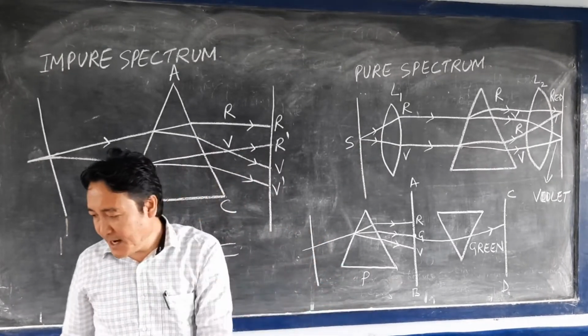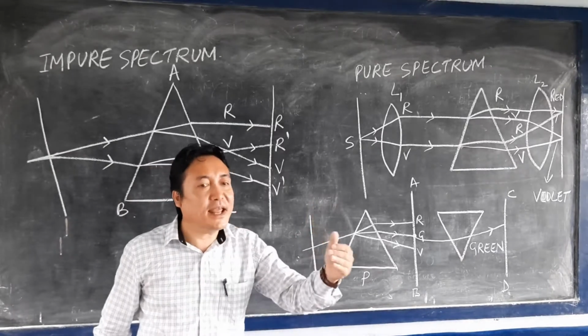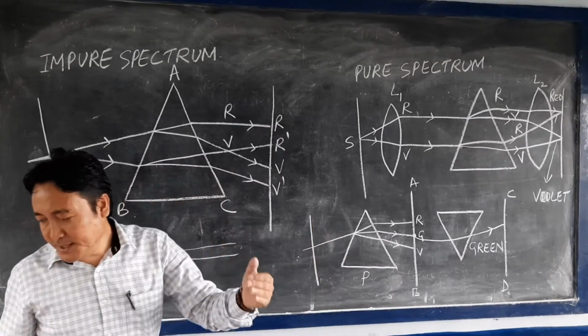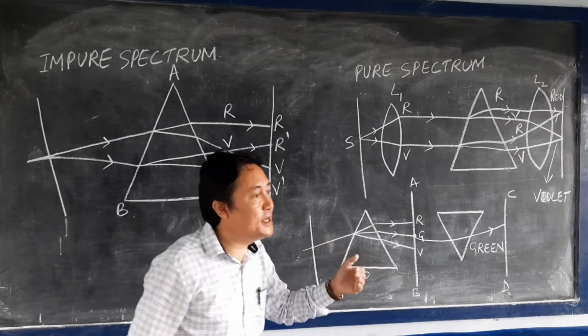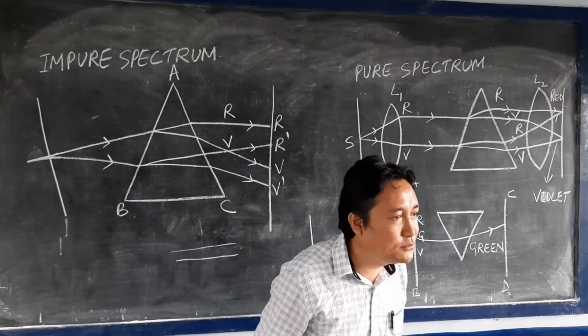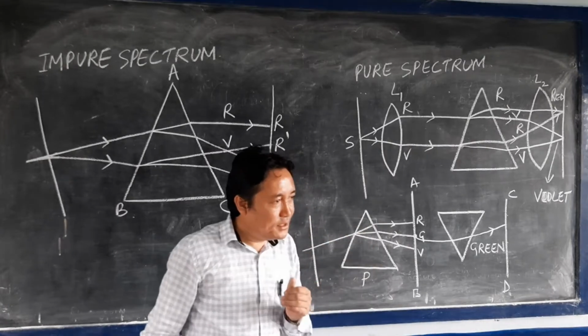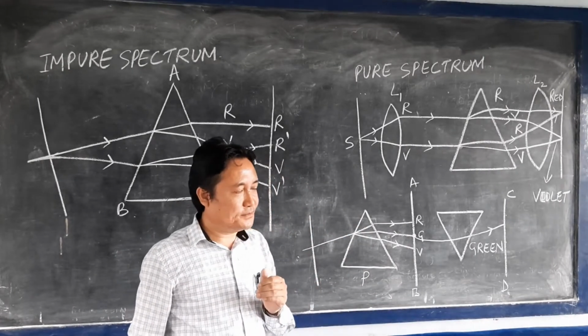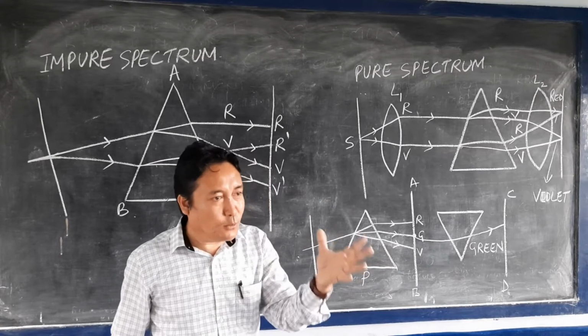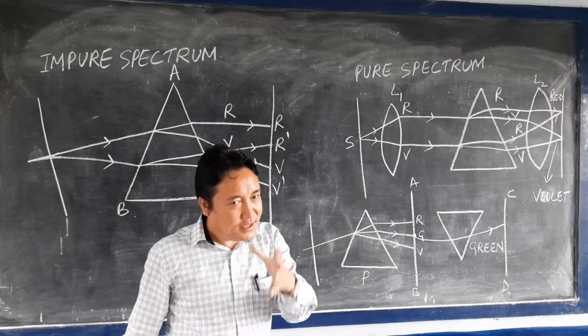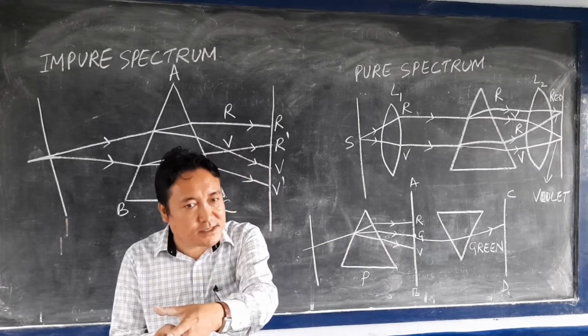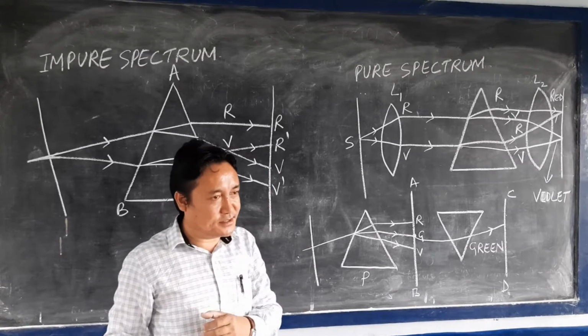The next one is that he made an experiment to show that the prism itself does not produce any color. You know that prisms do not produce any color. When the white light falls on the prism, that white light gets dispersed, and you find 7 different colors.